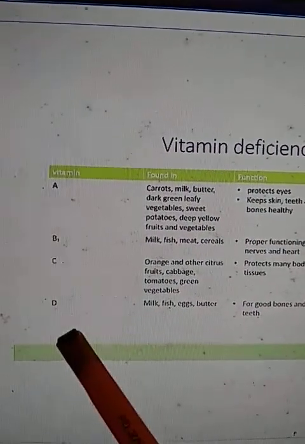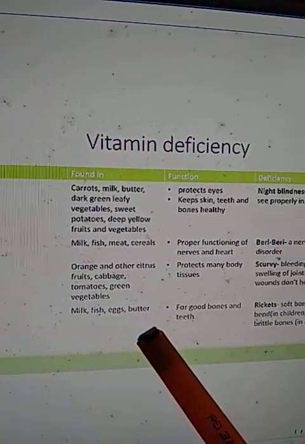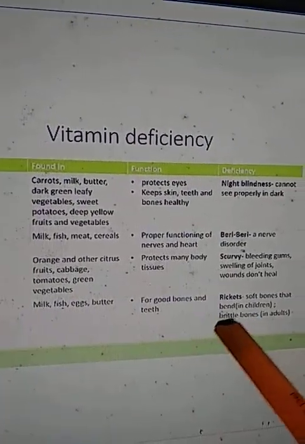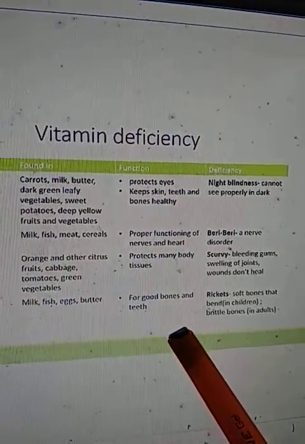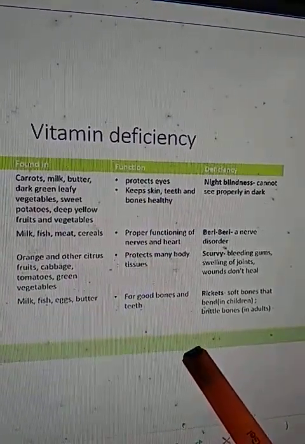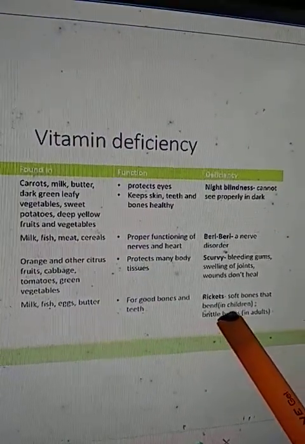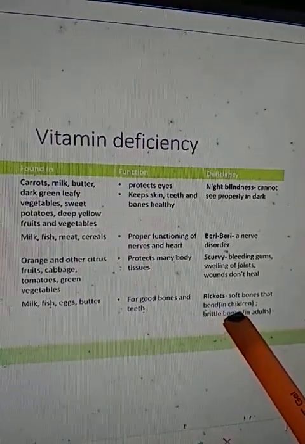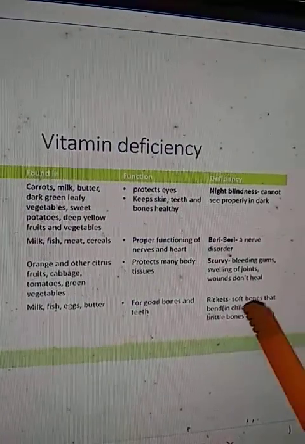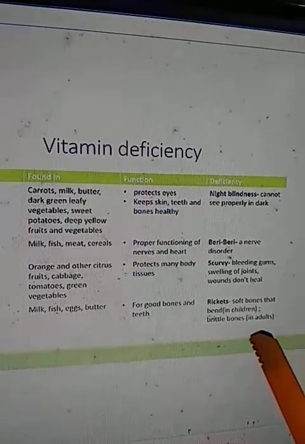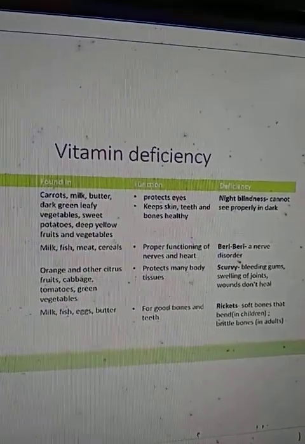Next is vitamin D deficiency. Vitamin D we get from milk, fish, egg and butter. This vitamin D is important because it helps for good bones and good teeth in our body. If a person is suffering from deficiency of vitamin D, then that person can have rickets. Rickets is a condition in which bones become very soft, and in children bones will bend, whereas in adults bones will become brittle, means they can break very easily.